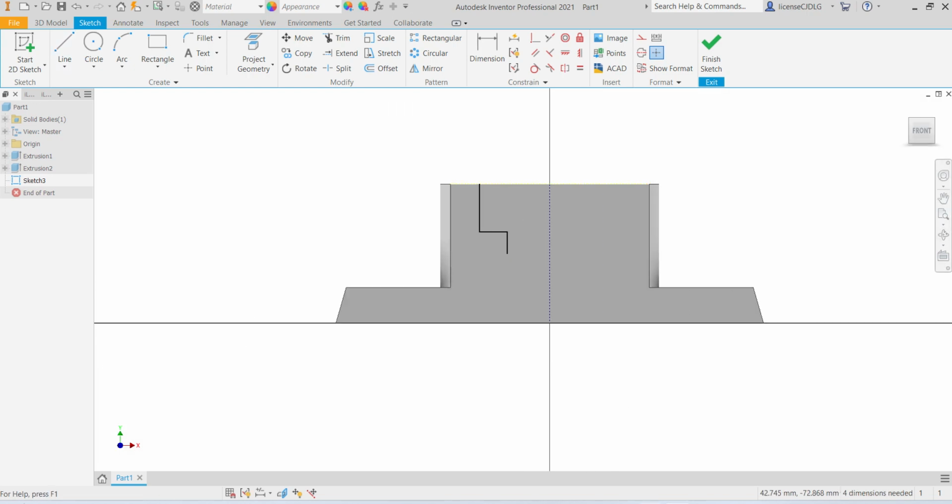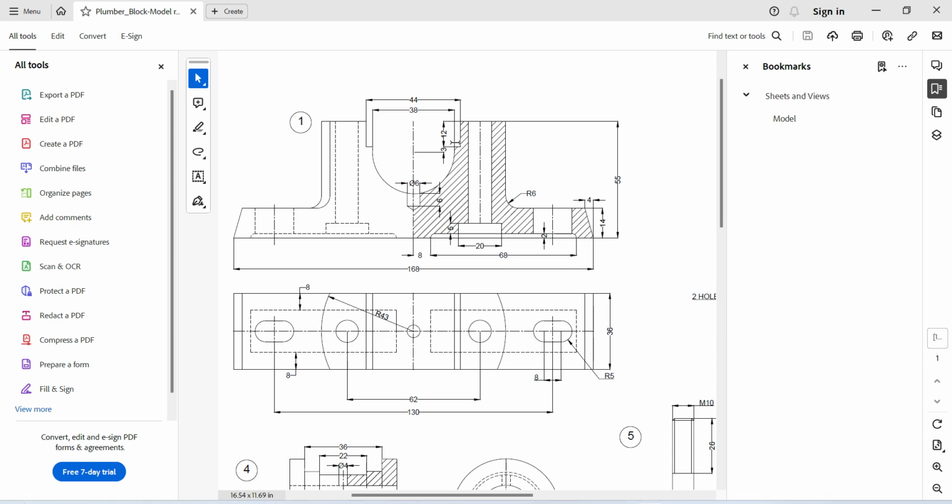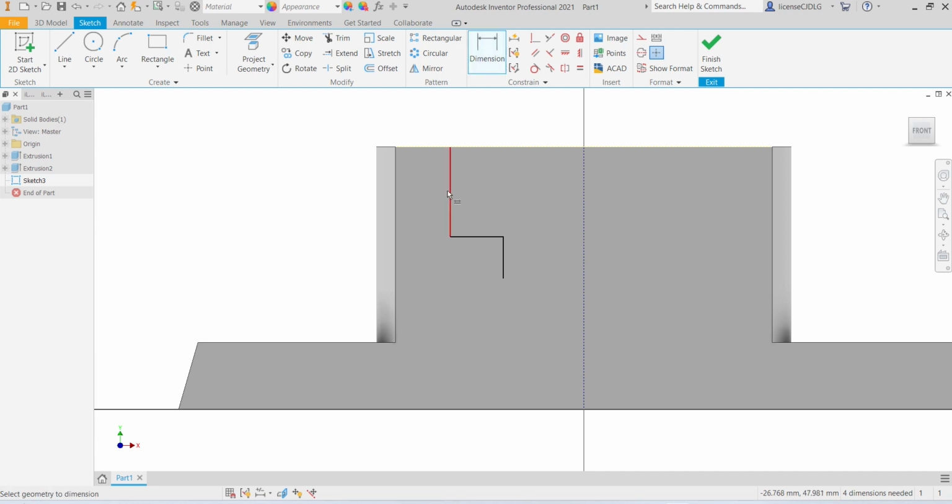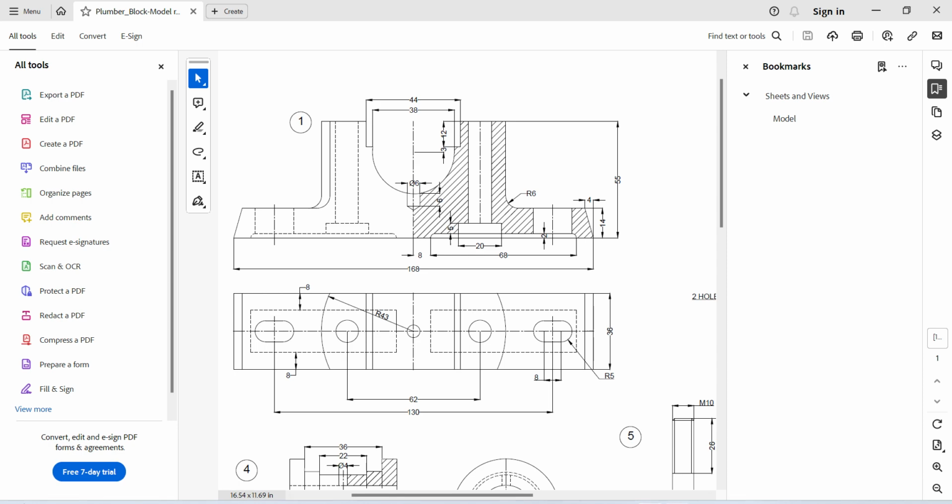Give the dimension from the top to bottom 12 mm and 60 mm, cut out 44 and 38 mm. This is 12, this is 3 mm, and here to here 44 by 2, here to here 38 by 2, 38 and 44.